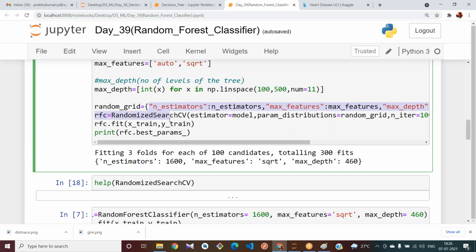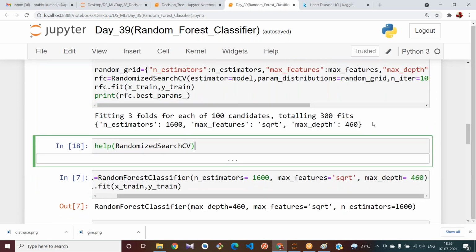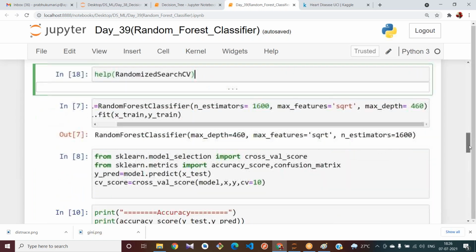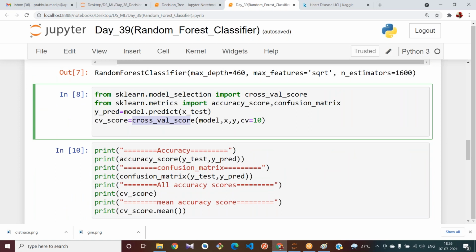Hyperparameters are the parameters present in your model, and if you want to change them and see the values, that is called tuning. We selected those values using randomized search CV, and using those values our accuracy has increased. We have also seen another new concept called cross validation. It takes some random values for x and y and tries to calculate the accuracy.